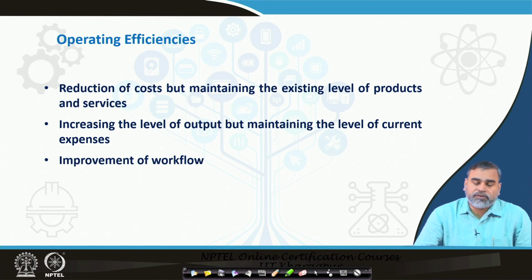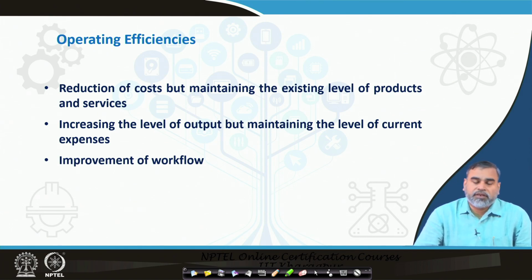If they look for certain opportunities or alternatives available in this particular market, and invest the money in those kinds of assets or investments, maybe the income level will go up, but the expenses they are incurring now may remain fixed. So, in that context also the operating efficiency can be increased.